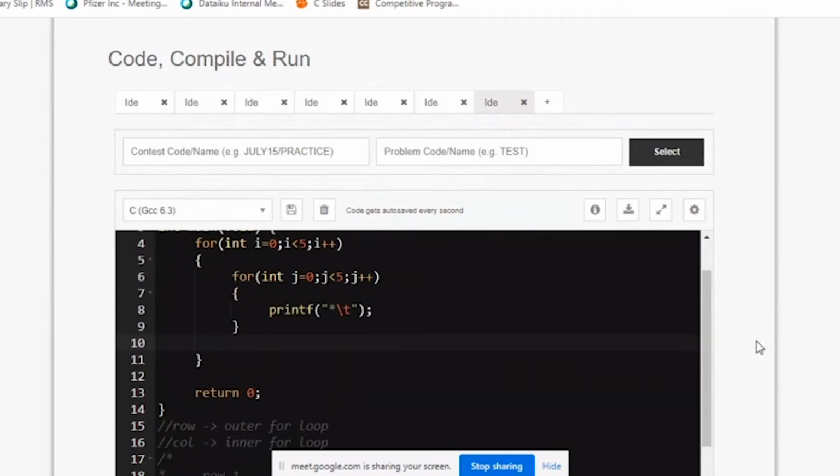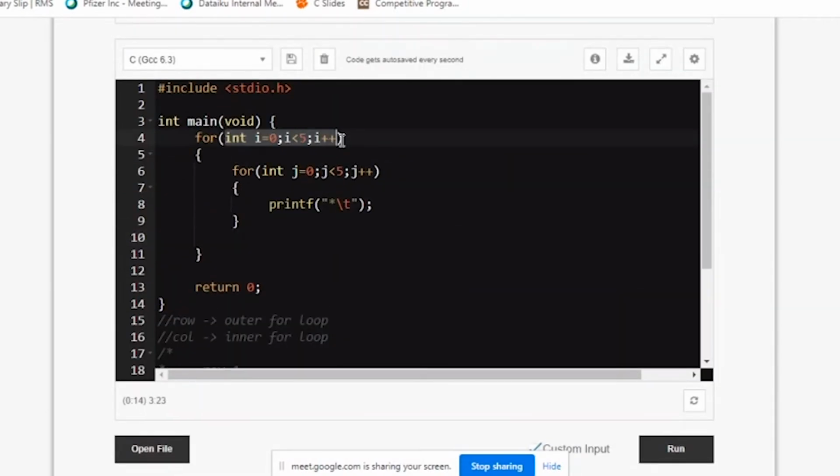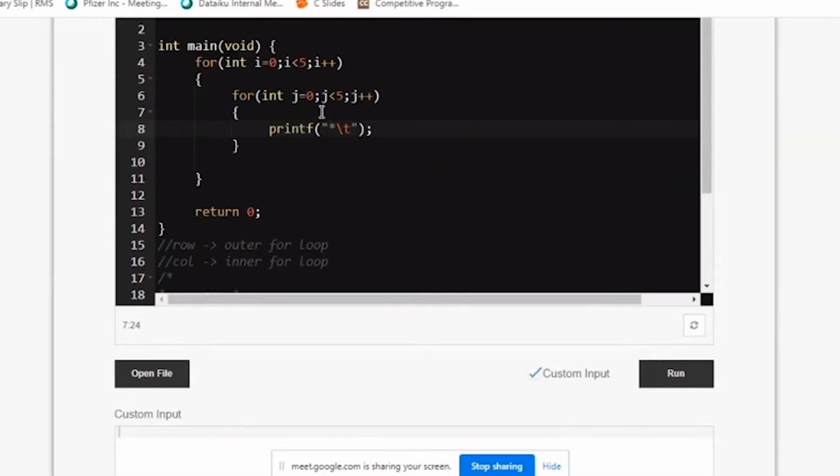So see the mistake what we usually do in pattern problem. I have written I want 5 rows. I have written I want 5 columns and I need to be printing star. So in each row, that means in each line, 5 stars should be printed because all 5 columns I want. Totally how many stars should be printed? 25 stars should be printed because one line 5 stars. So 5 lines, 25 stars.